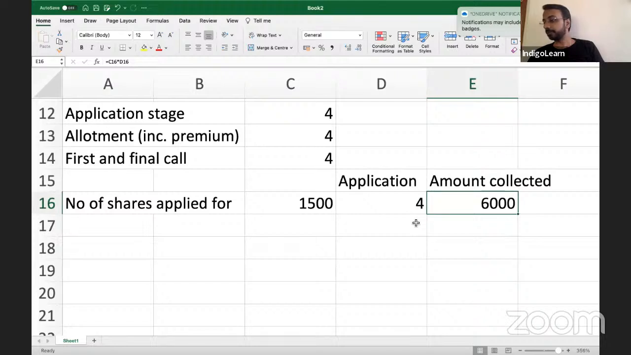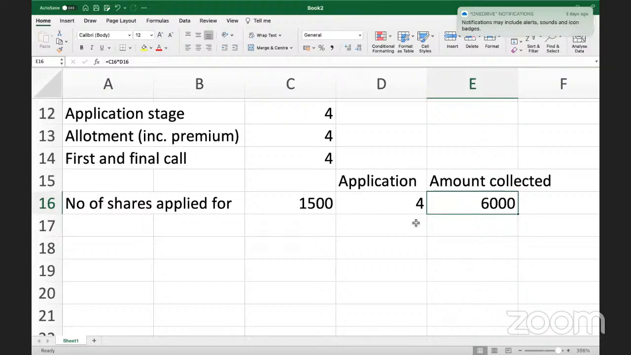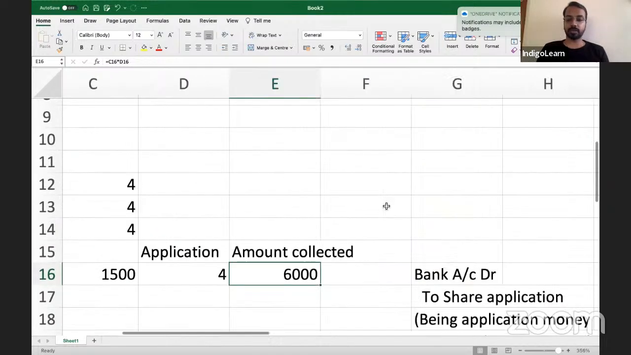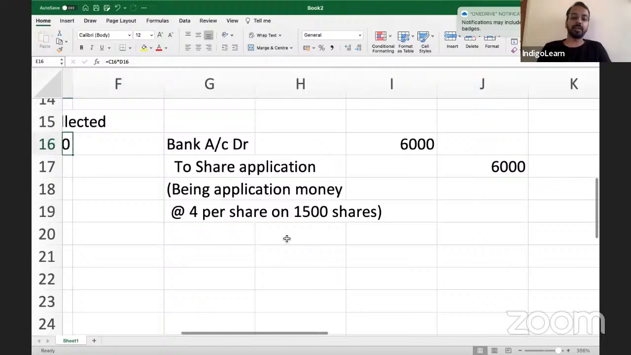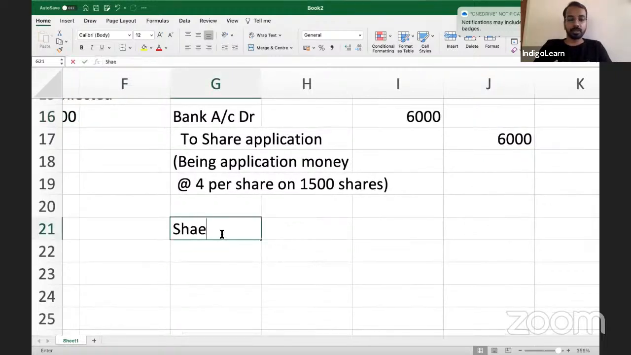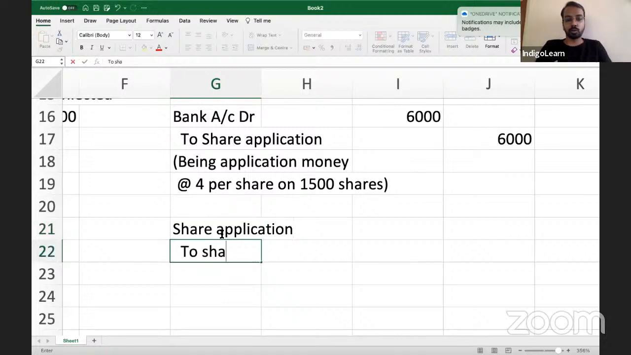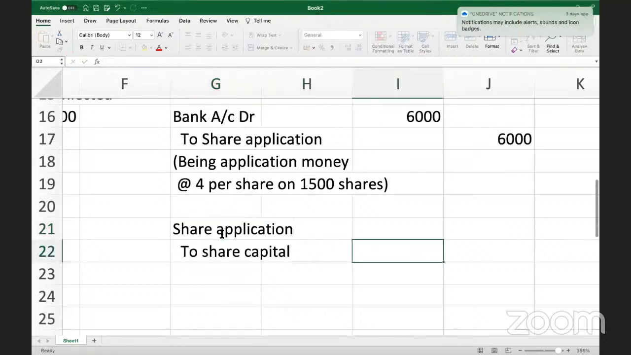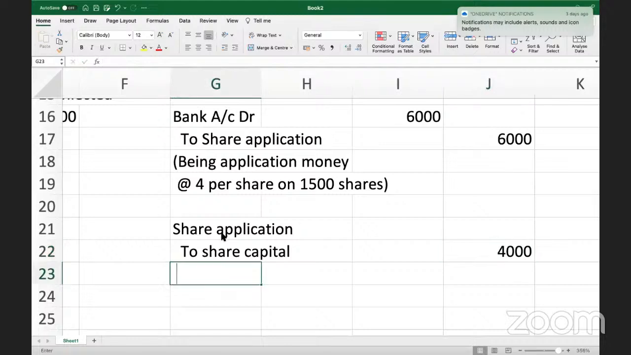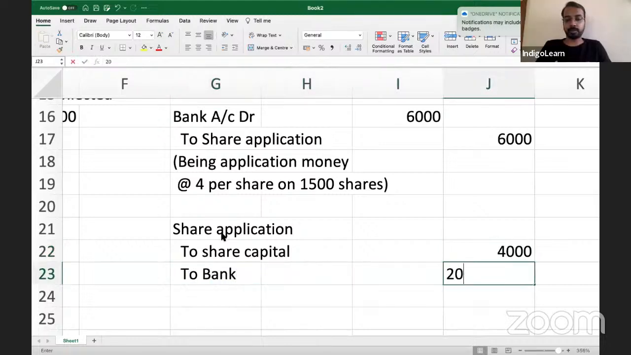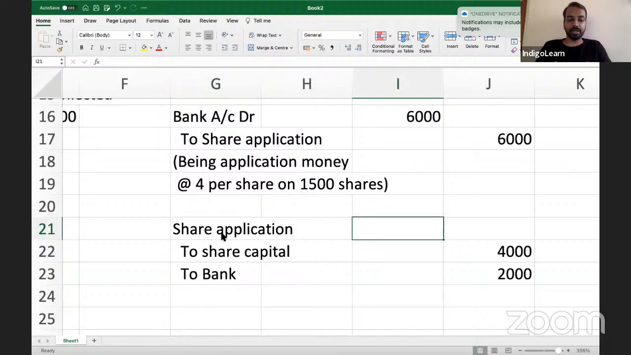Are we clear? Yes, sir. Okay, so at the time of allotment, what will we do? The first option is we refund. If we refund, then it is very simple. Share application debit 6,000, to share capital 4,000, to bank 2,000. Correct?